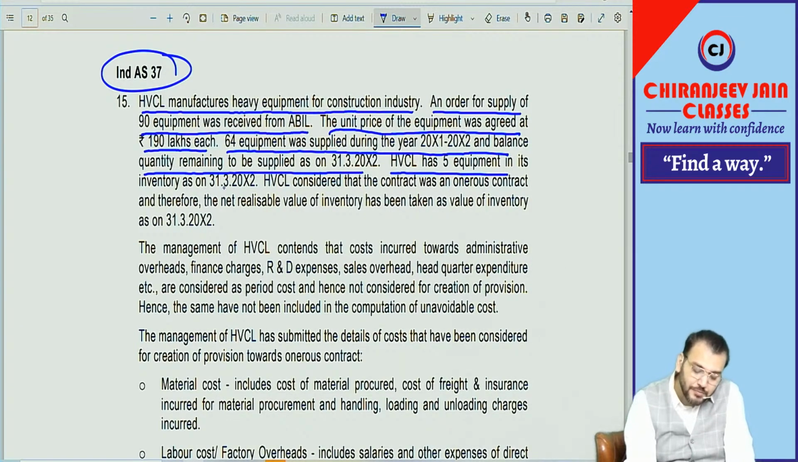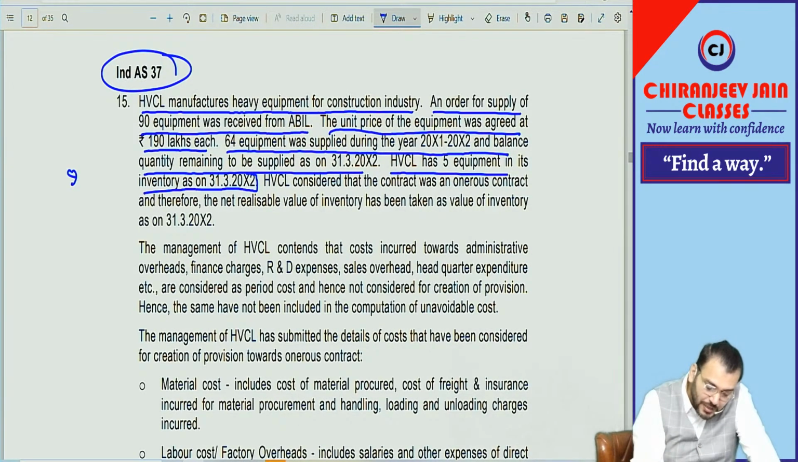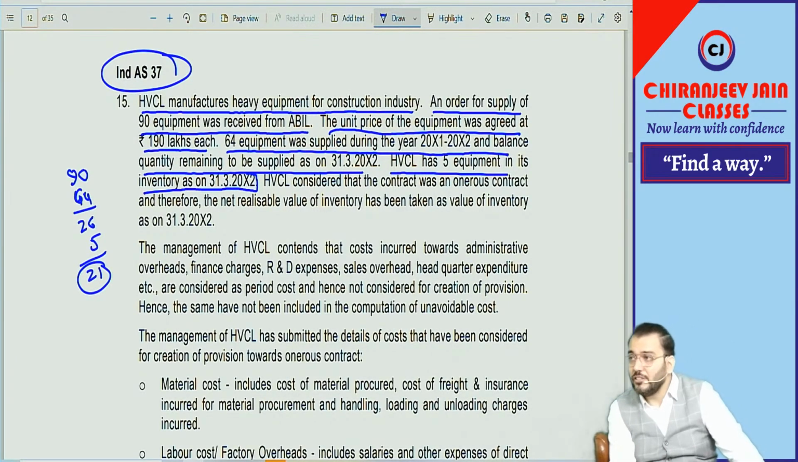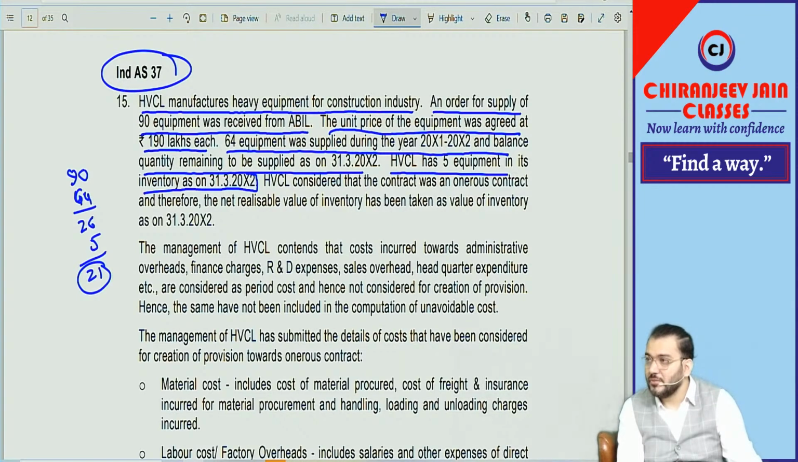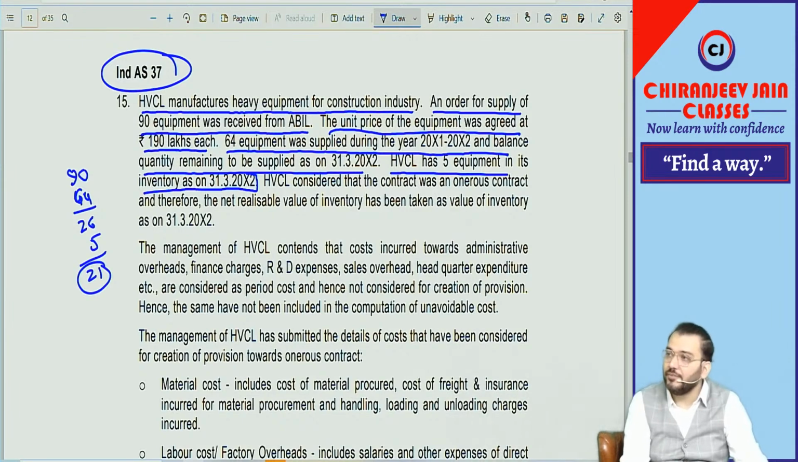SBCL has 5 equipment in its inventory as on 31st March 2002. Out of 90, how much already supplied? So how much remains? 26. How much is in the inventory? 5. There is no such inventory for the rest. So can the contract become what? Contract becomes onerous, because they need to supply on this date only. And if they have not manufactured such quantity as on that date, that contract becomes onerous.